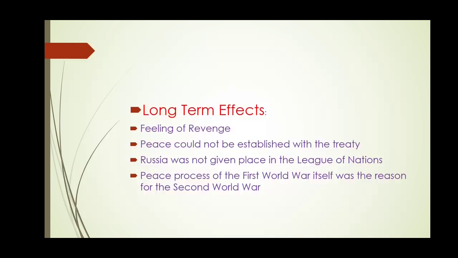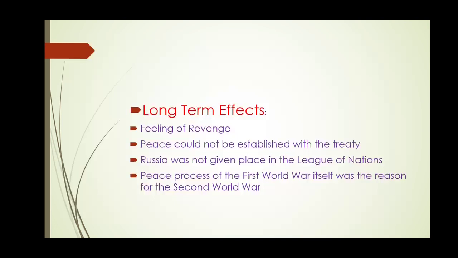So this way the countries that failed in the war were signing the treaty. Because of this, there was a type of revenge feeling. Revenge, you can say, feeling like tit for tat. Like when we are small kids, if one hits, the other also hits back. Like if one is doing something, the same thing you want to do. That is, a feeling of revenge was there.